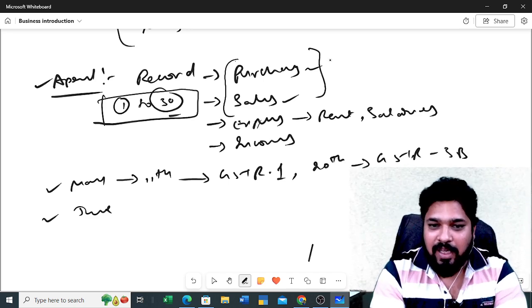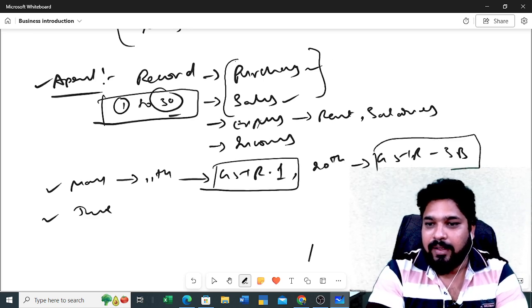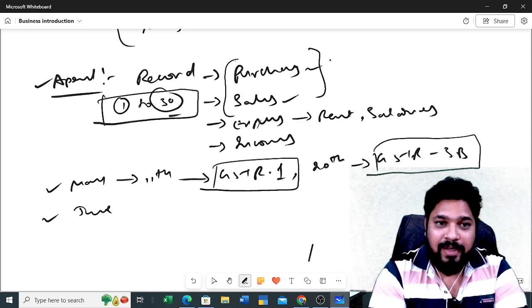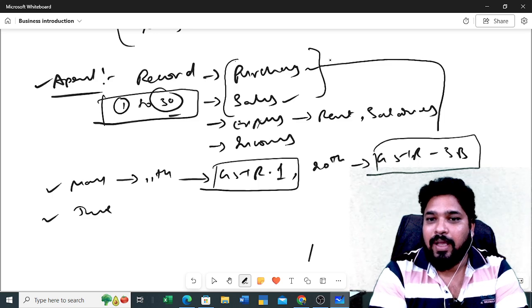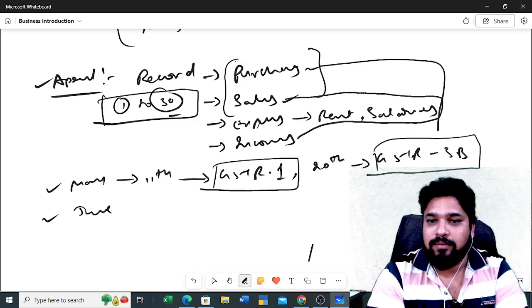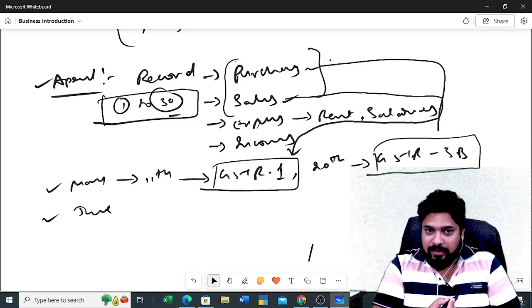So this GSTR1 and this GSTR3B for which month? For April month data. So this purchase data and this sales data, okay, you need to file GSTR1.